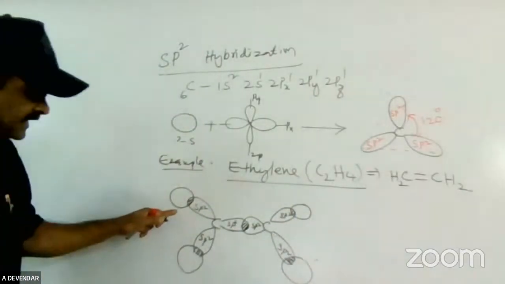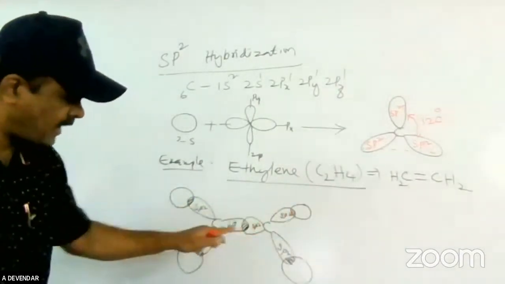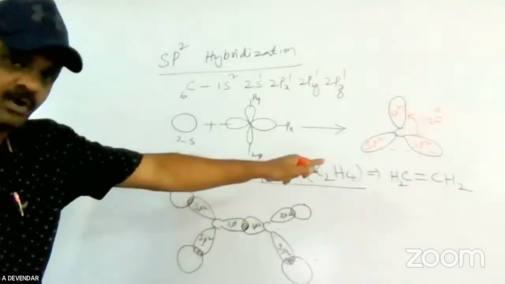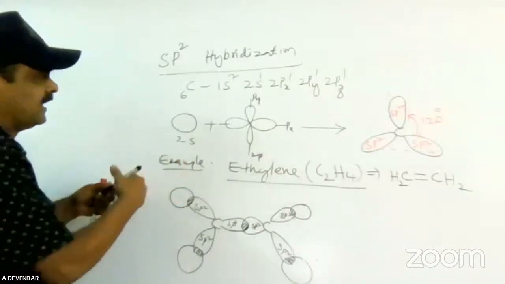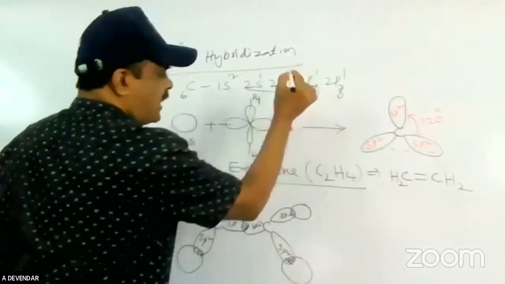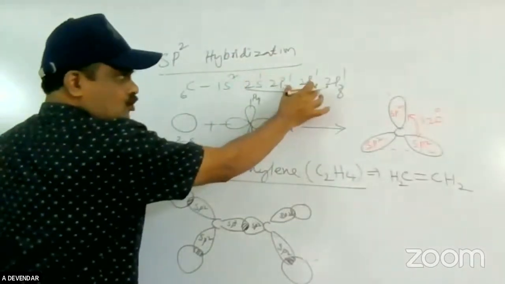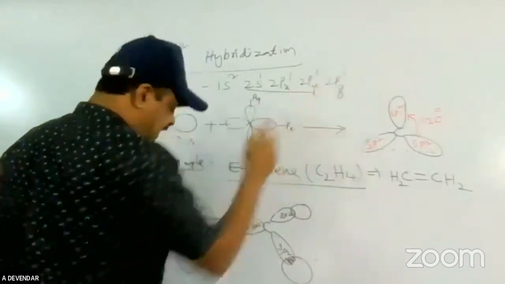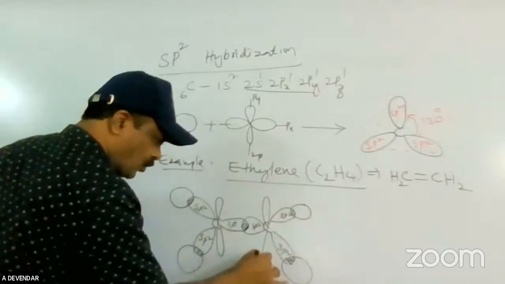In this overlapping, see how many sigma bonds there are. Total 5 sigma bonds are formed in the ethylene molecule. But in this case, what happened? One s orbital and two dumbbell shaped p orbitals mix in the hybridization, but a pure p orbital, the pure pz orbital, is still there on the carbon atom.